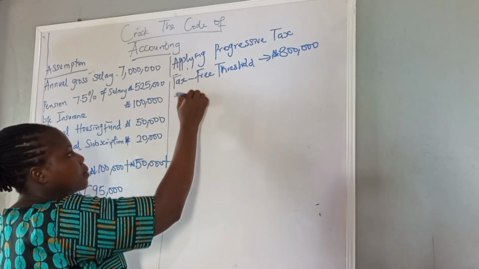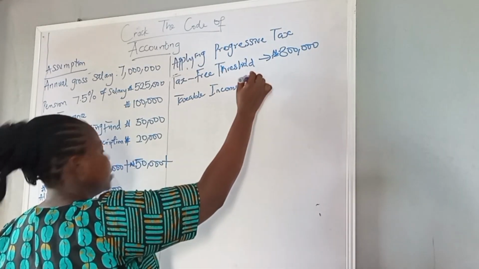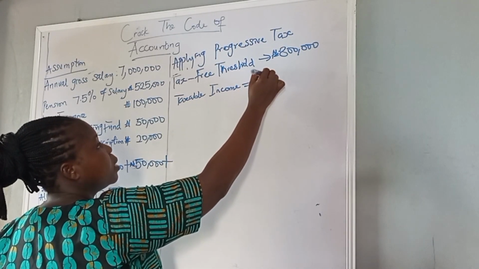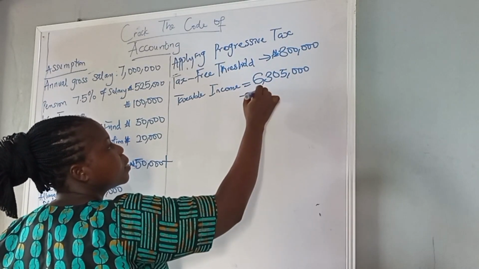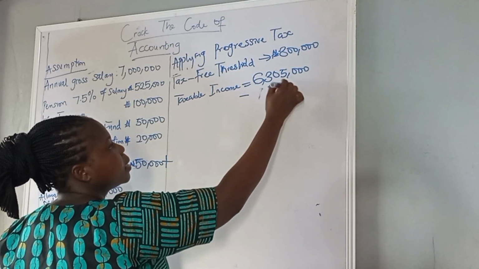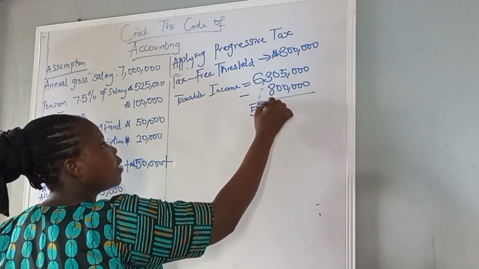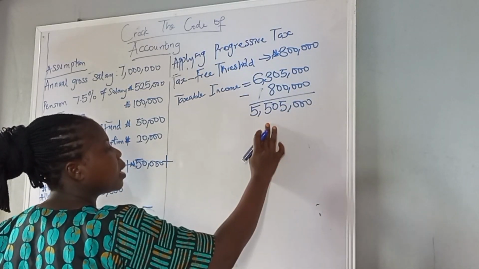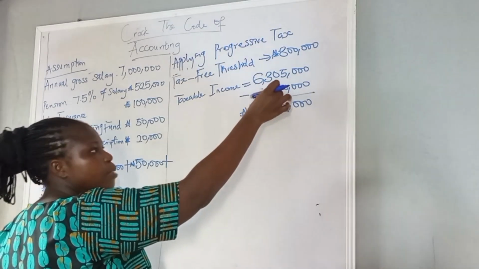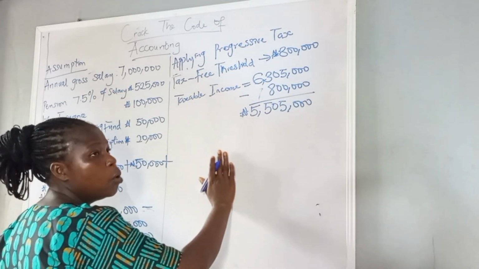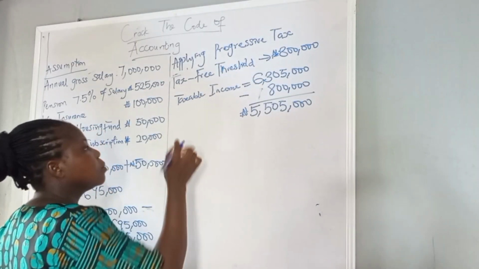Taxable income minus 800,000, that is 6,305,000 minus 800,000, which will give us 5,505,000 naira. Now this is what we are going to calculate our tax on. Why? Because this 800,000 naira, which is the first part of your annual income, is not taxable due to the law that was given.